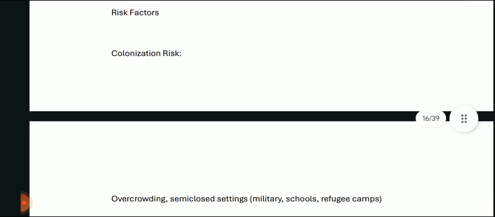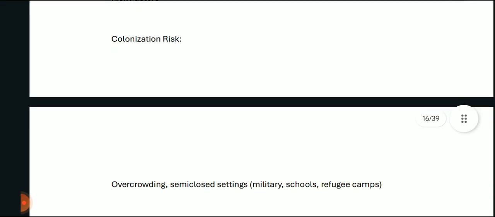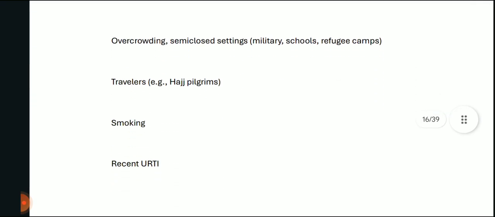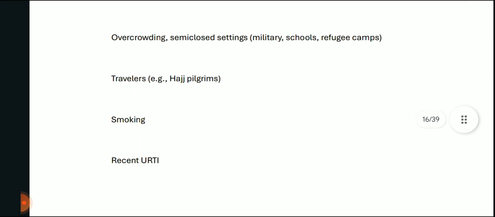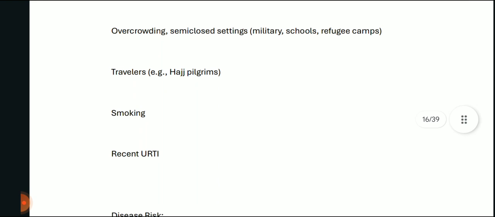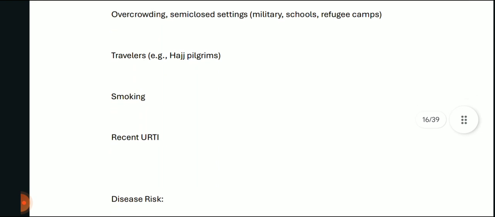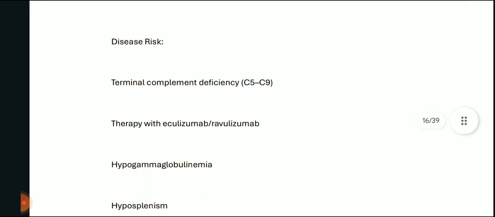The risk factors are colonization risk, overcrowding, semi-closed settings, military schools, refugee camps. Travelers like Hajj pilgrims, smoking, and recurrent upper respiratory tract infection are all at risk for the disease.